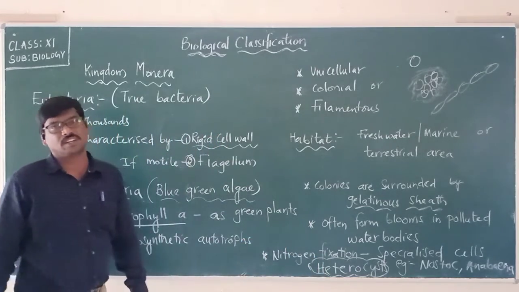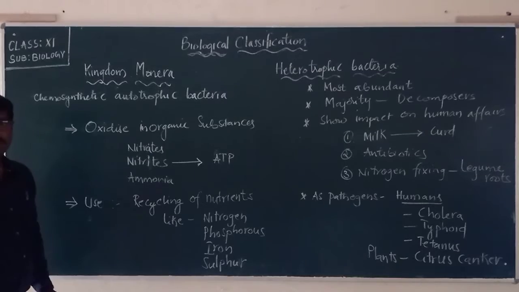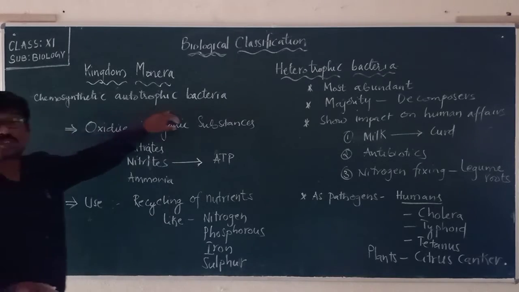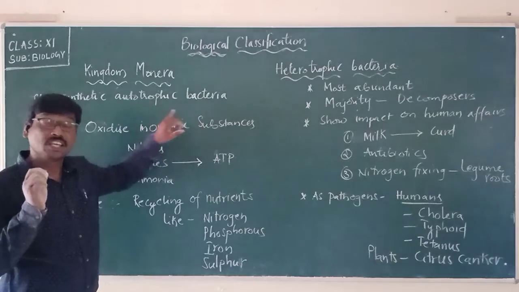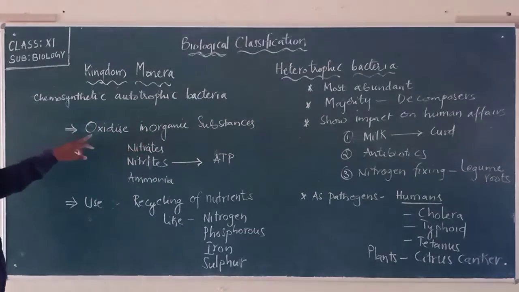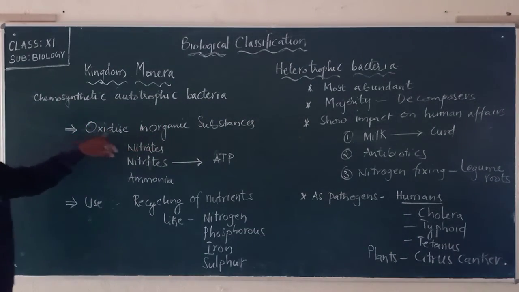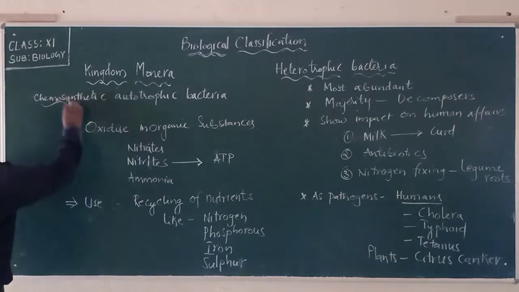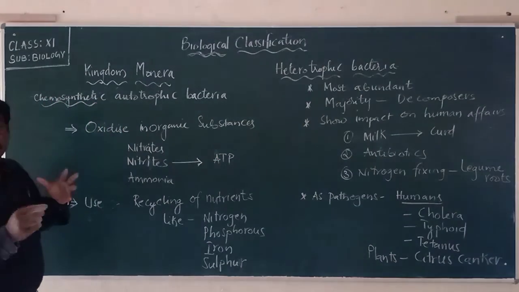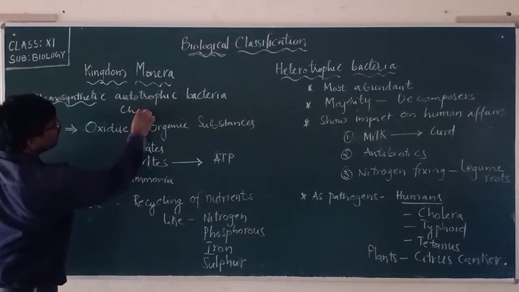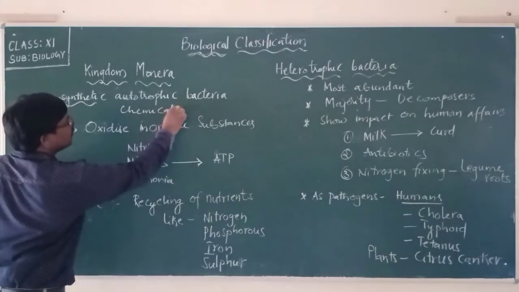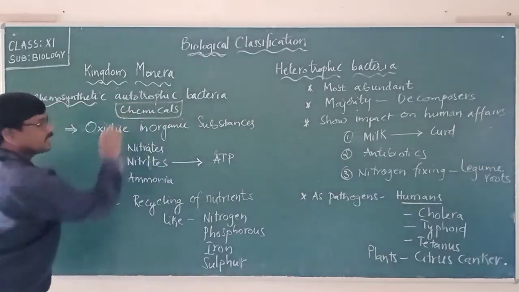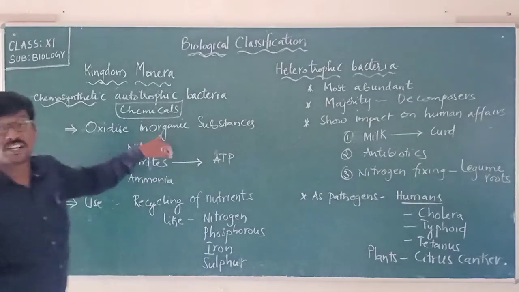So this heterocyst helps in what process? Nitrogen fixation. As chemosynthetic autotrophic bacteria, they are involved in oxidizing inorganic substances. Once we use the word chemosynthetic, it means bacteria that use chemicals for their survival by oxidizing inorganic substances.